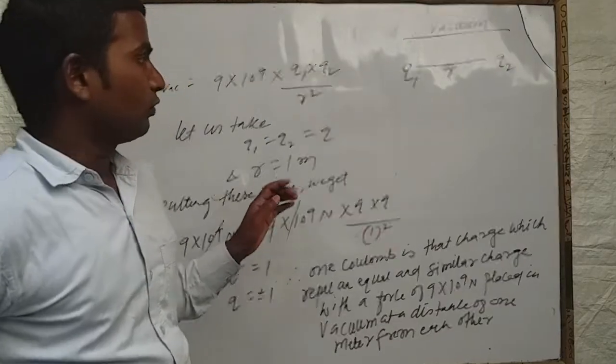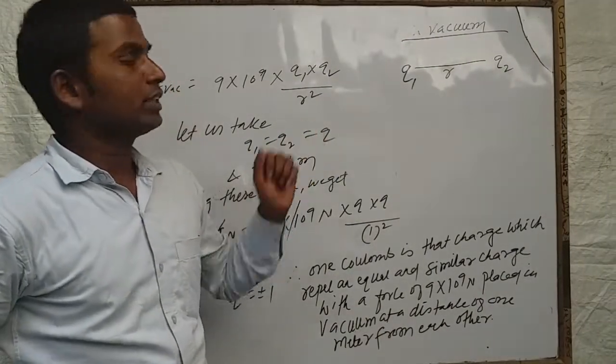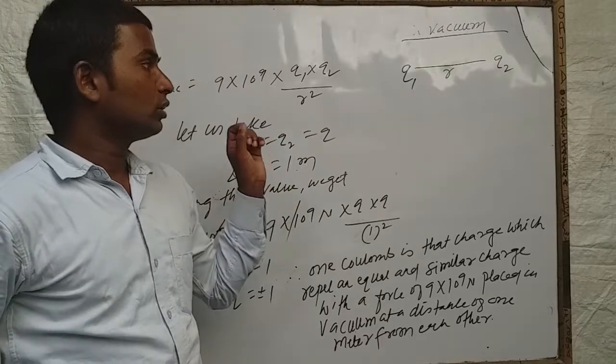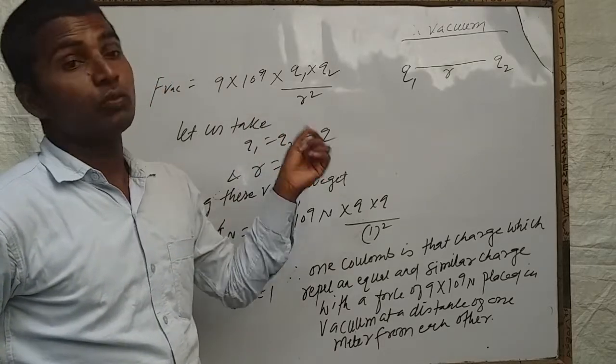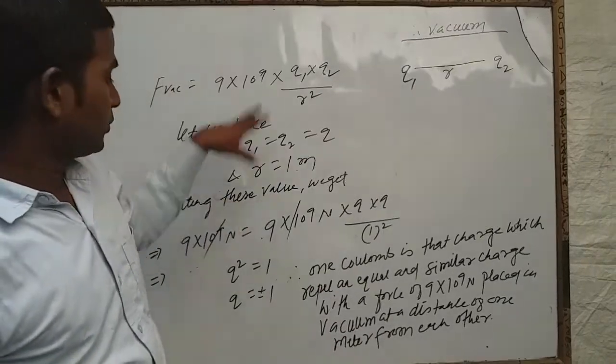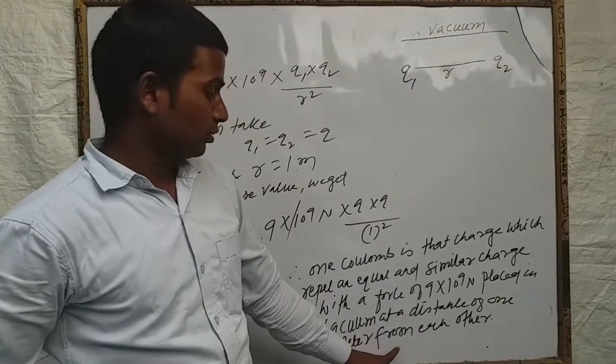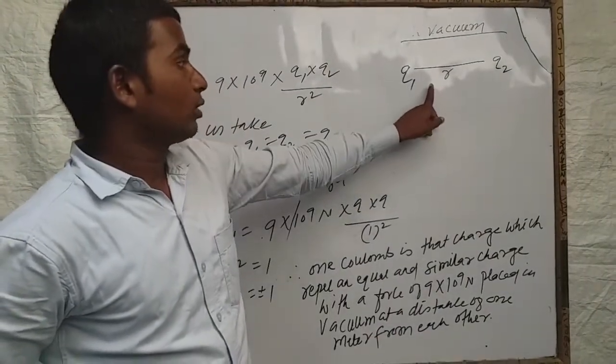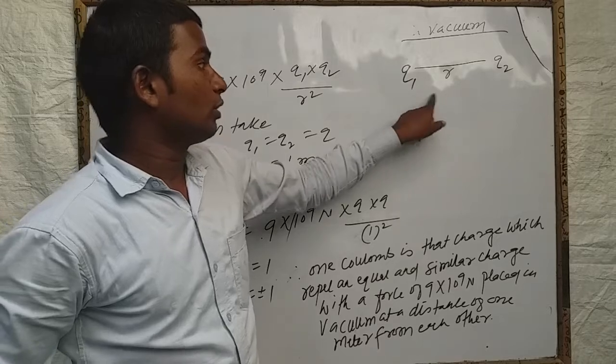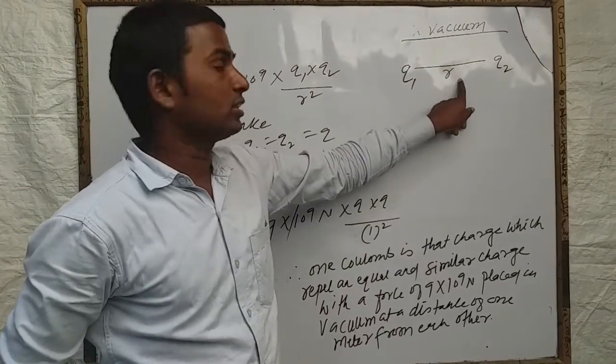Yes, students, we have read that the SI unit of electric charge is coulomb. Now we should learn the definition of coulomb. What is 1 coulomb? So we have just explained this to define coulomb. Okay, so let us take 2 point charges Q1 and Q2 placed in vacuum at a distance R.